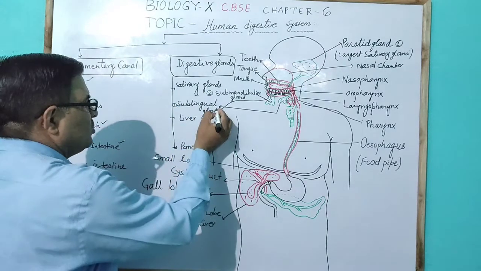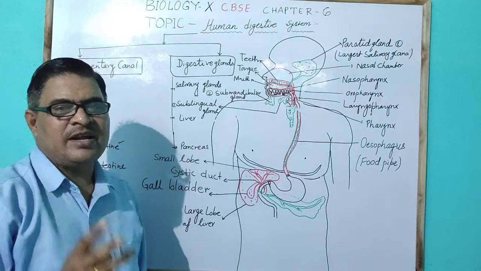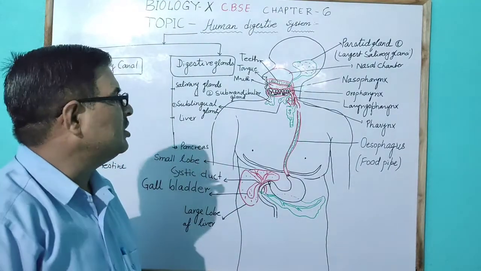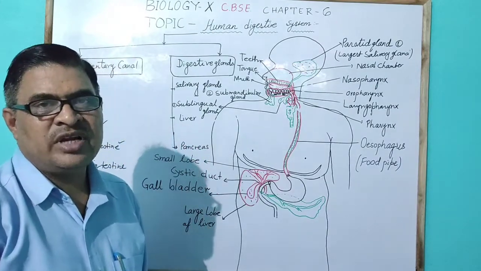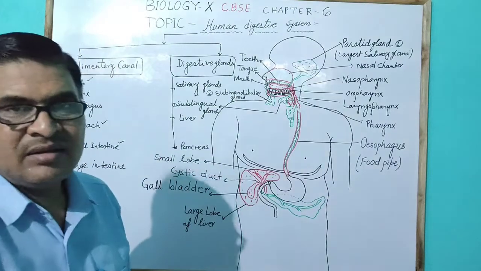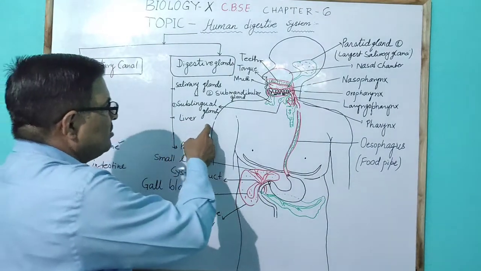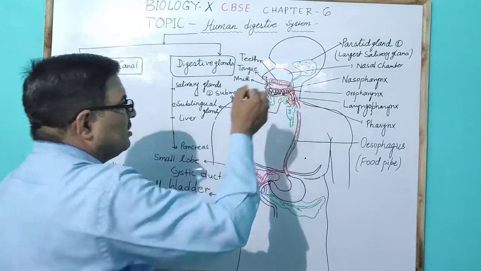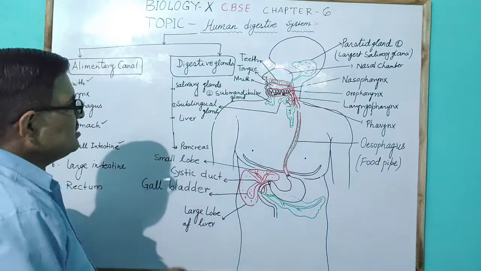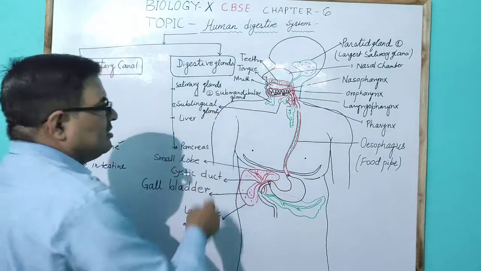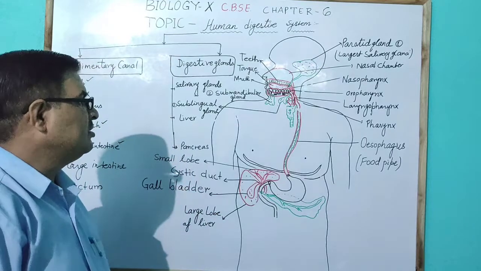In total, 3 pairs of salivary glands are present in humans. The largest is the parotid gland, the sublingual gland is present below the attachment of the tongue, and the submandibular gland is sometimes called the submaxillary gland.